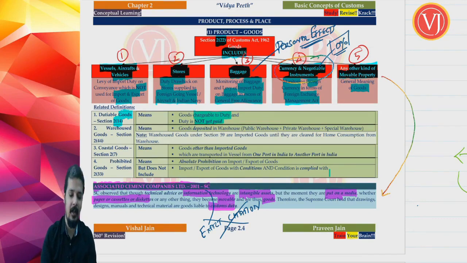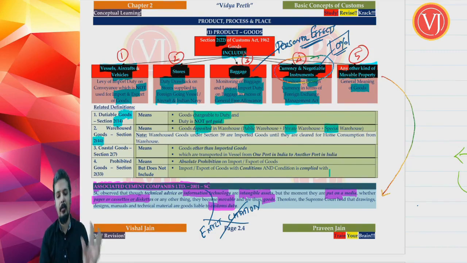Right, we will discuss one more term. Warehouse goods under section 2 clause 44, because both are related. Goods deposited in warehouse, that is whether it's public warehouse or your private warehouse or your special warehouse. Public warehouse in terms of section 57, private warehouse in terms of section 58, or special warehouse. Goods deposited in warehouse. Now let us understand both these terms. Your dutiable goods in terms of section 2 clause 14 and your warehouse goods in terms of section 2 clause 44.